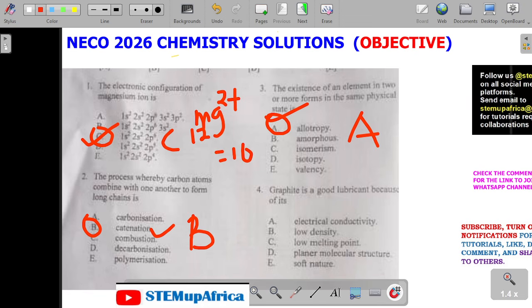Graphite is a good lubricant because of its planar structure. Because of its planar structure, that is why it's a good lubricant. It's used to conduct electricity. It is used in electrical work because it has good conductivity, or contains free mobile ions. When we talk about the lubricant structure, we are talking about the planar structure, which is D.